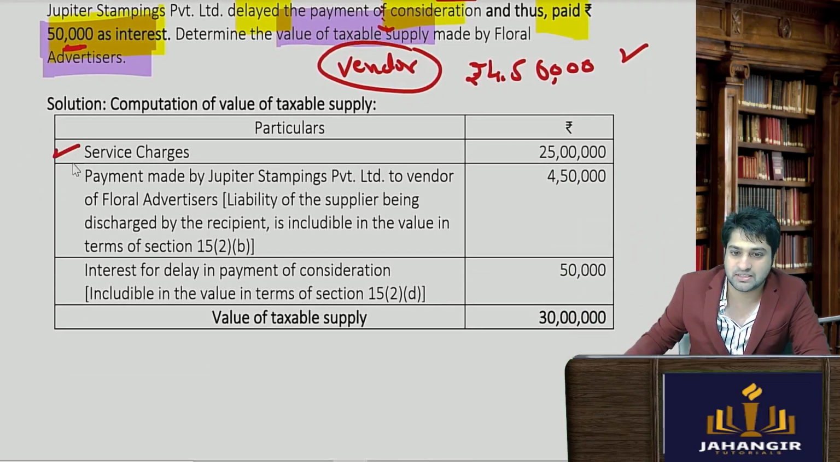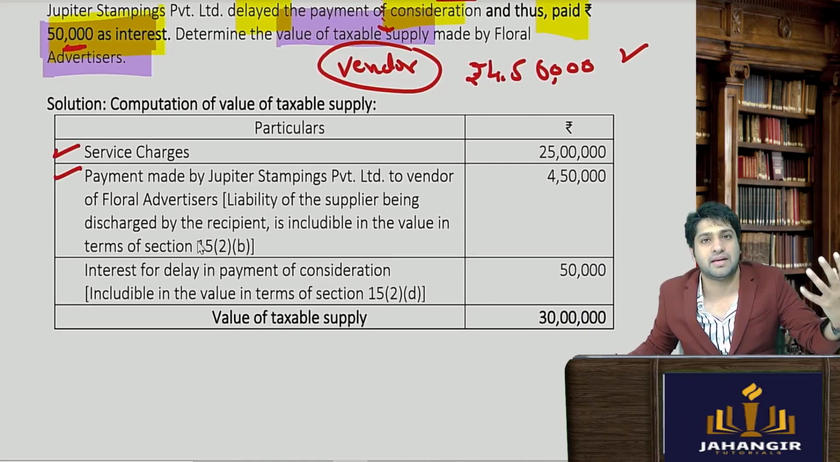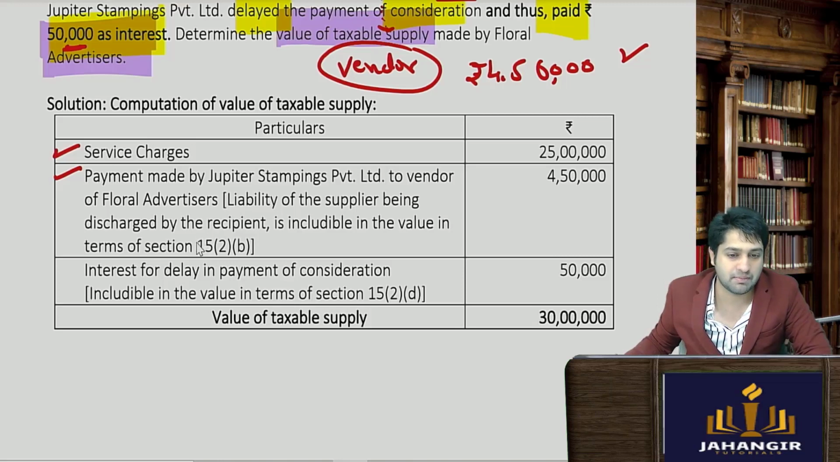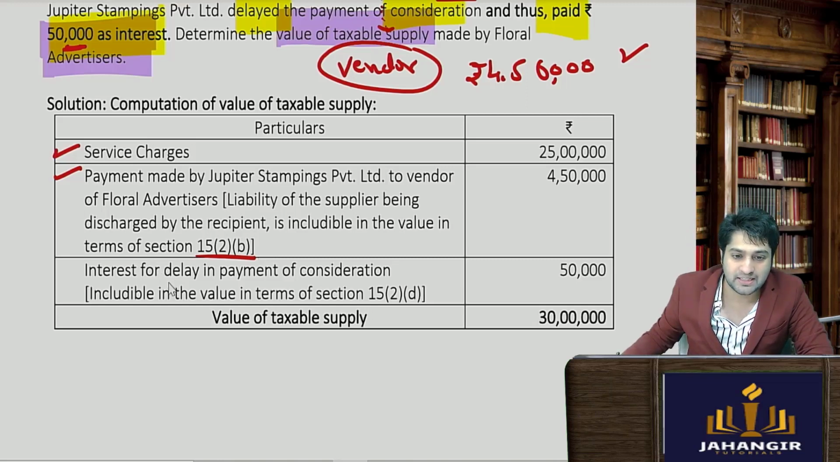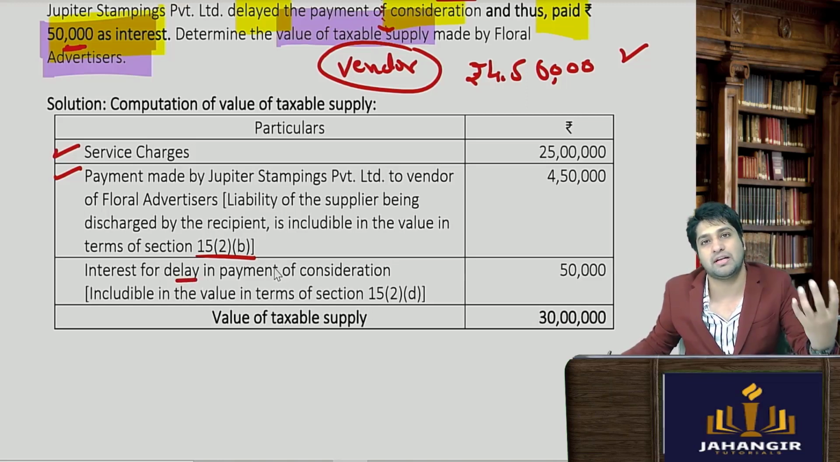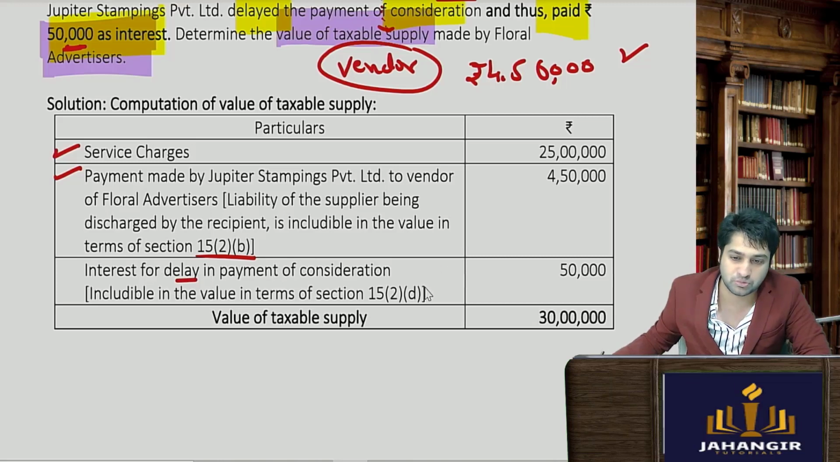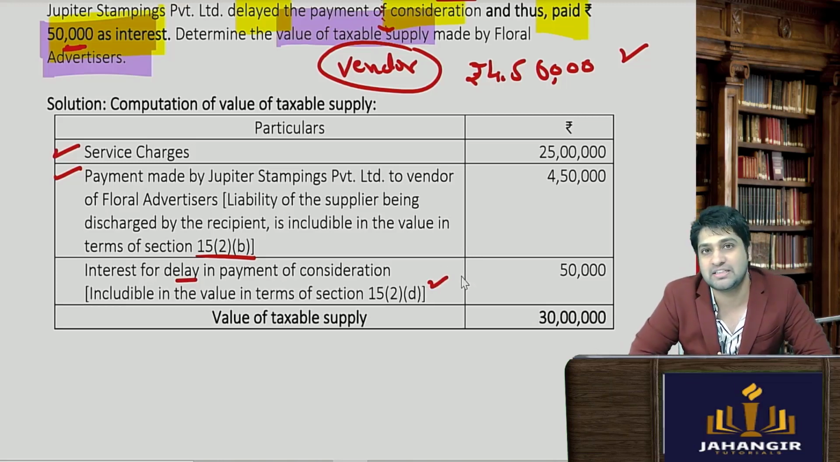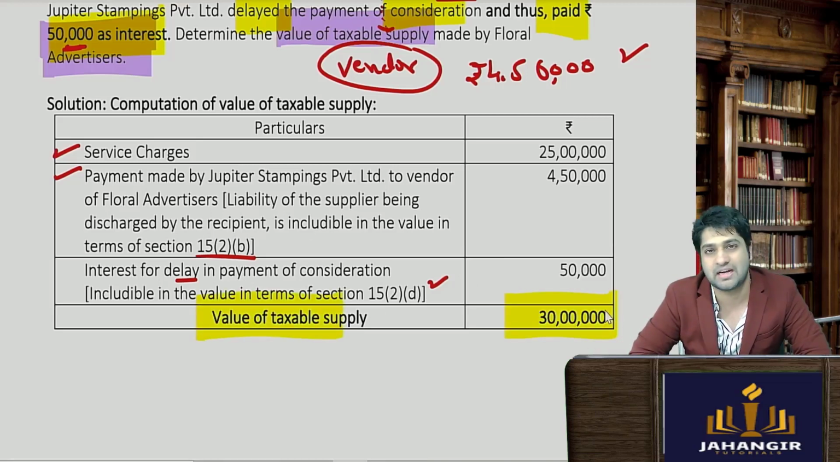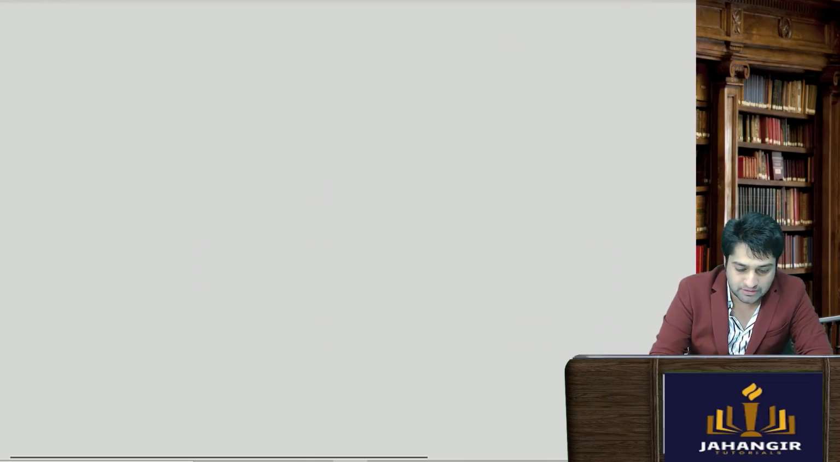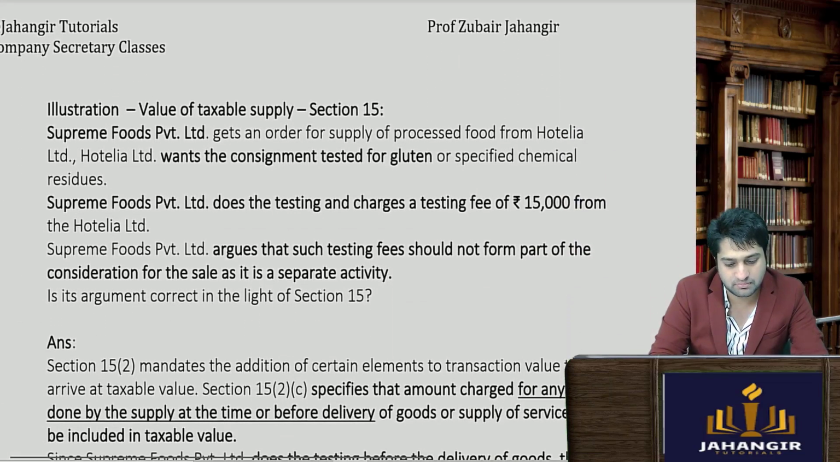Okay, service charges, payment made by the recipient for which the supplier was liable, is also to be included in the value of supply as per section 15 subsection 2. And interest on delayed payment, or any penalty on delayed payment, is also to be included as per section 15 subsection 2d. Adding all of that, you will get the value of supply, that is 30 lakhs. So a fairly simple question again. Let's go to the next one and see if it is a bit challenging.